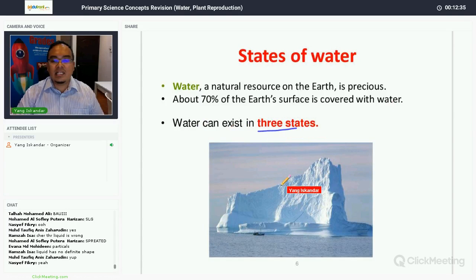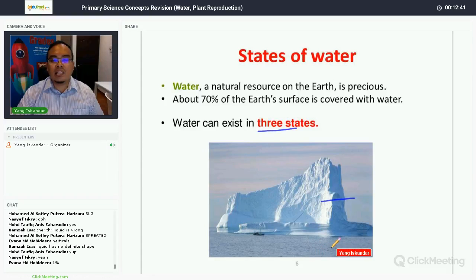And water exists in three states. You can see this iceberg, right? So this ice is in solid state. Water here is in liquid state. And gaseous state here, water can exist in gas state also.